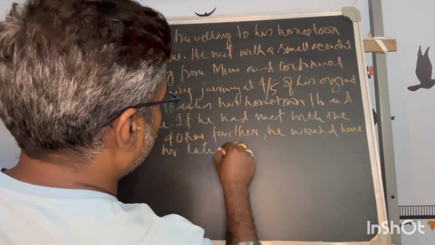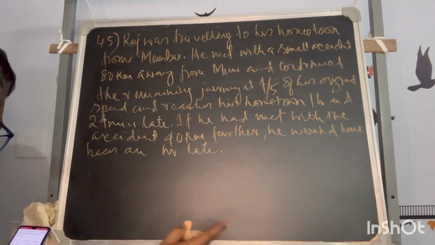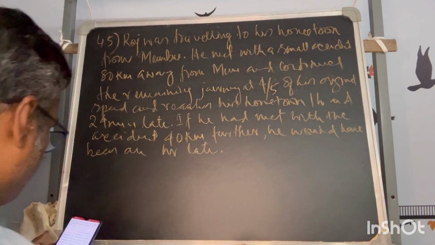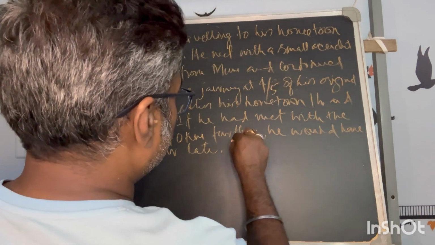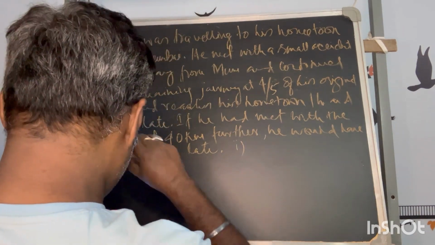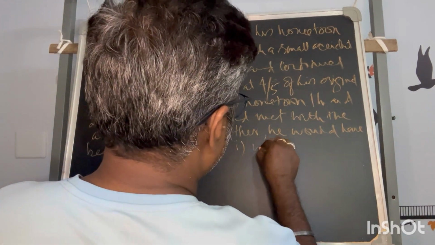So instead of 1 hour 24 minutes late, you could have managed 24 minutes less and been late by 1 hour only. So the first question from it: what is Raj's normal speed?